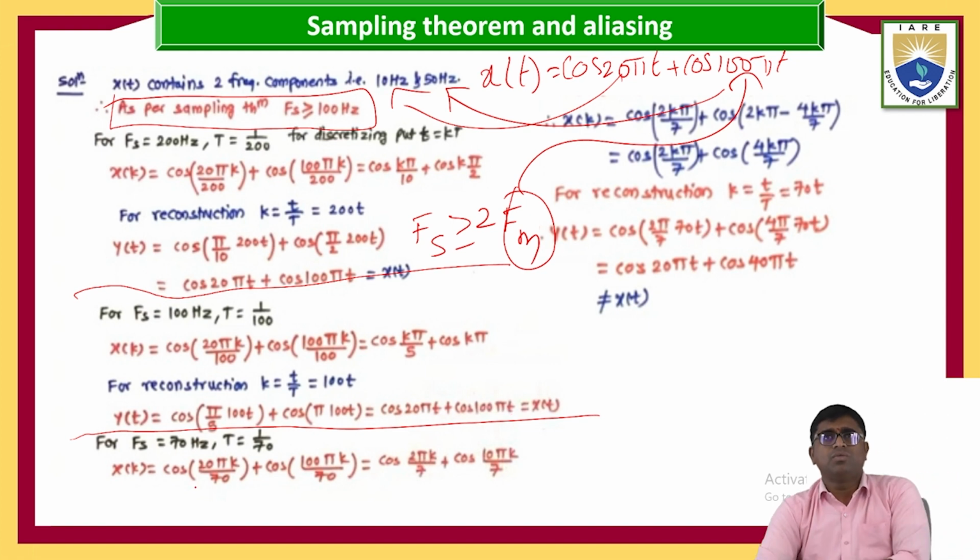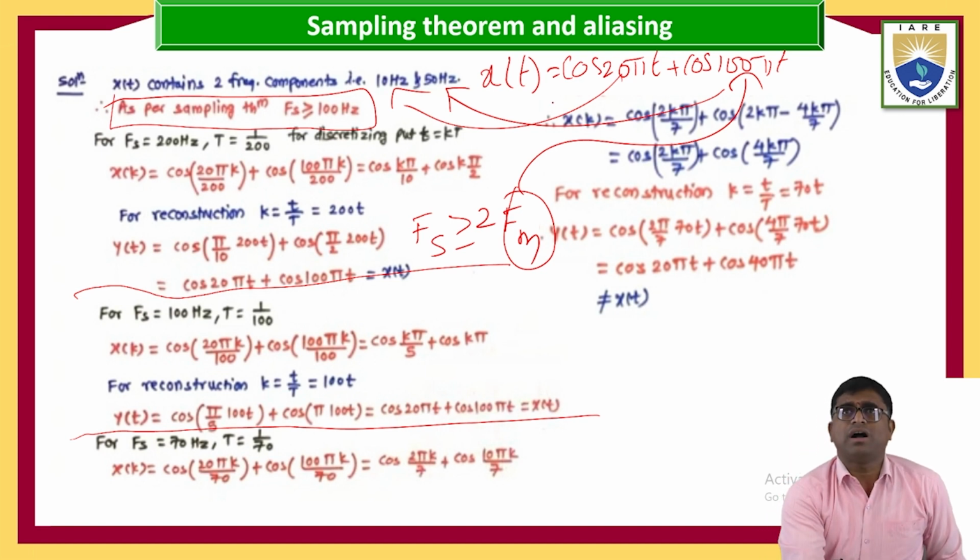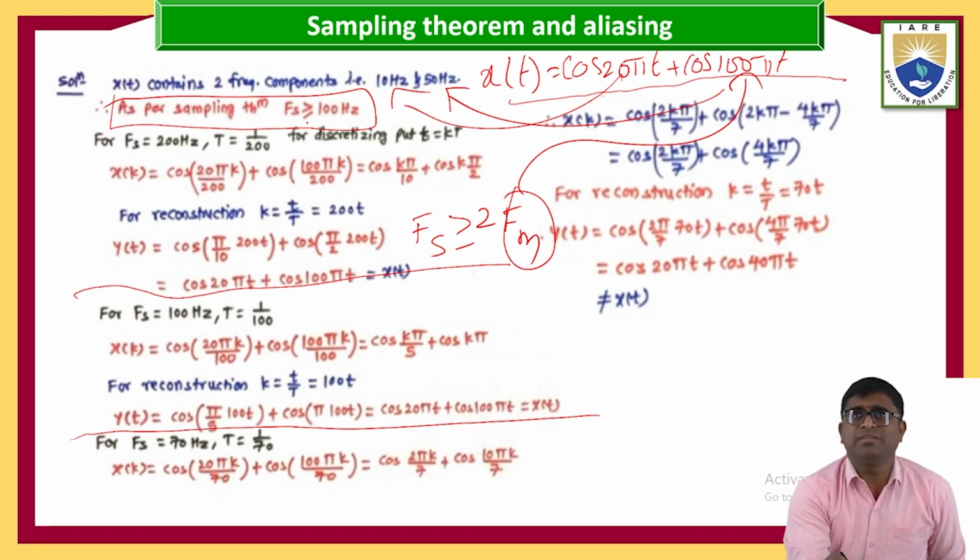Now coming further. Actually the problem is we are having the continuous time signal x of t equal to cos 20 pi t plus cos 100 pi t. Now this is having the two frequencies, that is 10 Hz for 20 pi and 50 Hz for 100 pi.